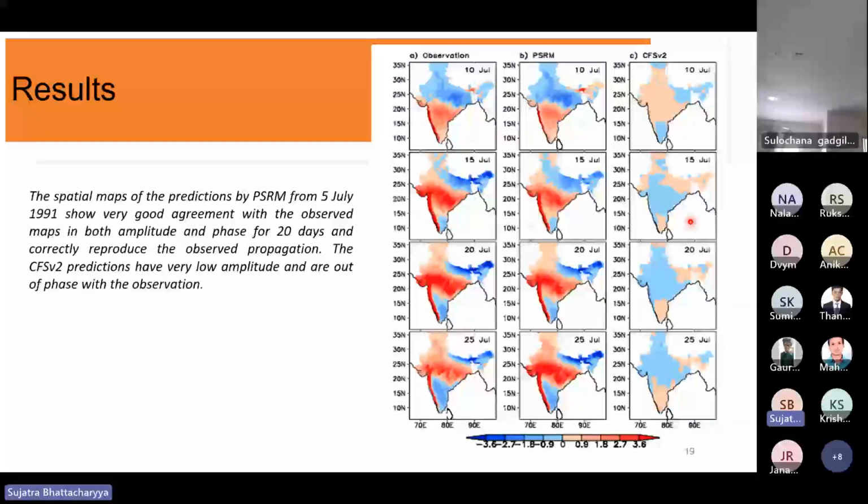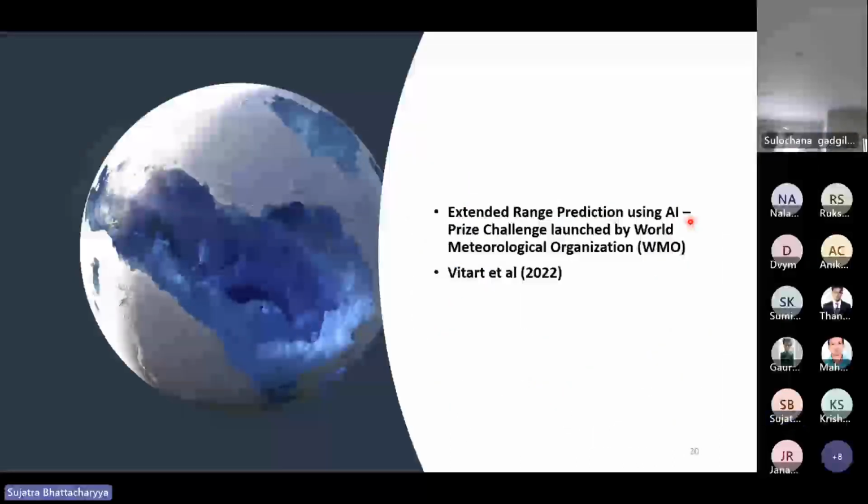So in order to enhance the prediction skill of models on the intra-seasonal scale, they have to capture the intra-seasonal oscillation mode that we discussed, which modulates the rainfall over the central summer monsoon also.